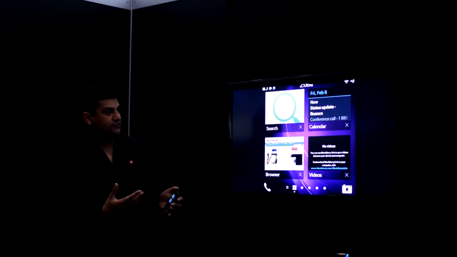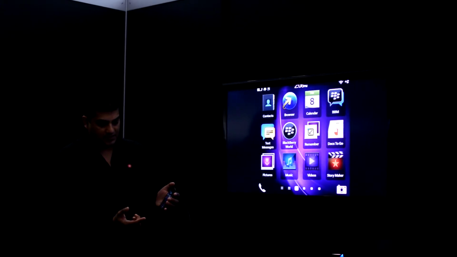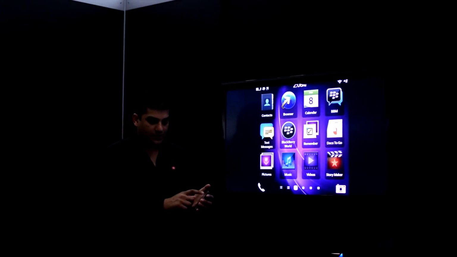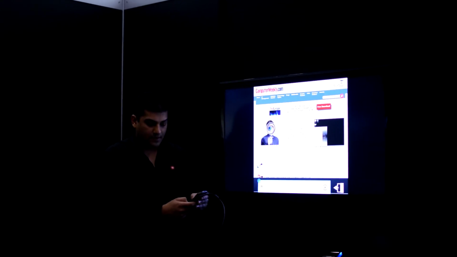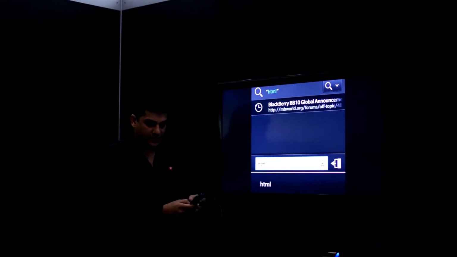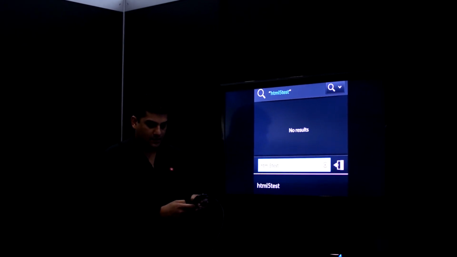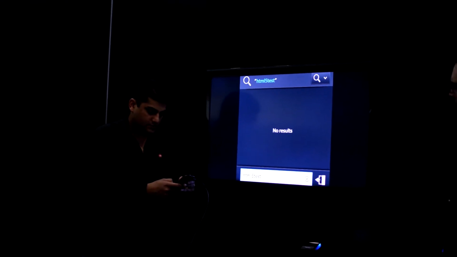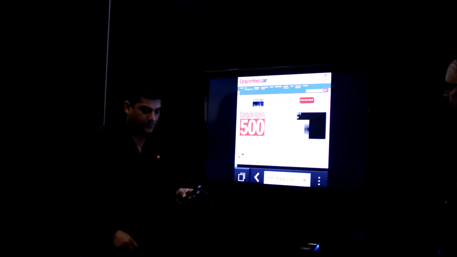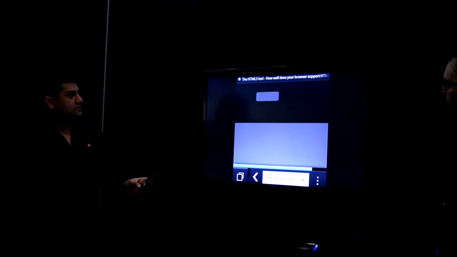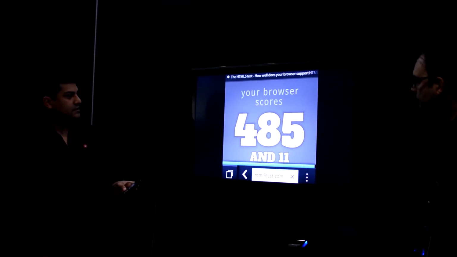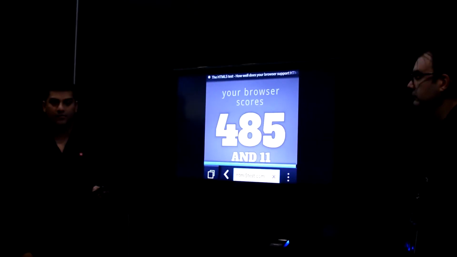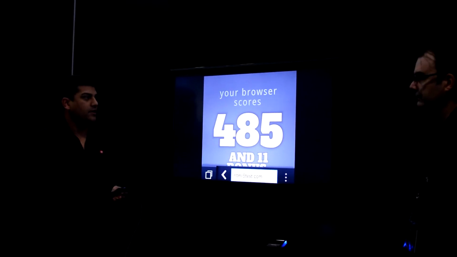So that's the run through of some of the basics and things that stand out for Q10. On top of that, when it comes to the browser, I'm sure you guys have spent a lot of time on various HTML5 tests and seen some of the performance that we have. It still scores pretty well. Let's see where we're at. So again, you can see that from a browser perspective, we're doing pretty well.